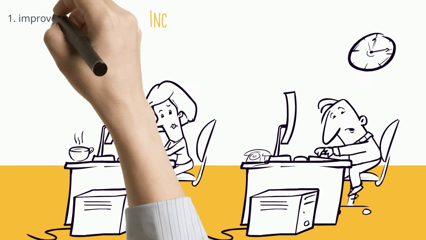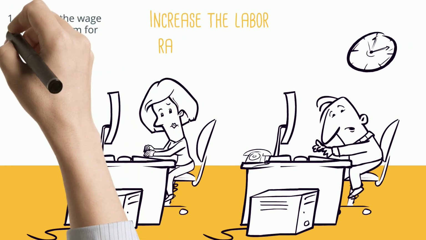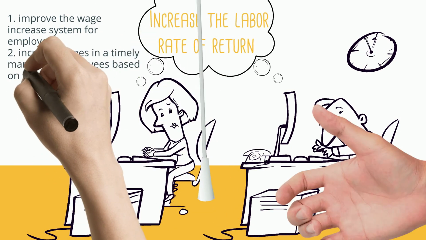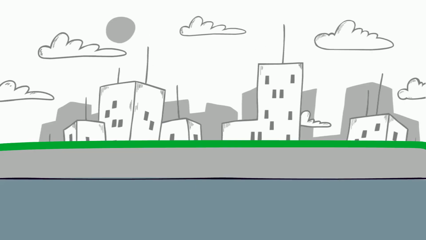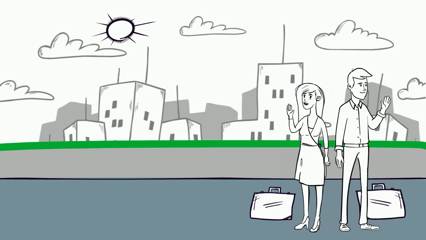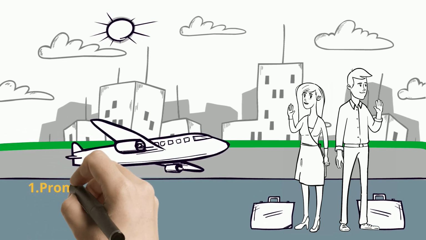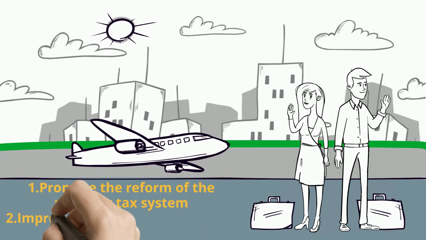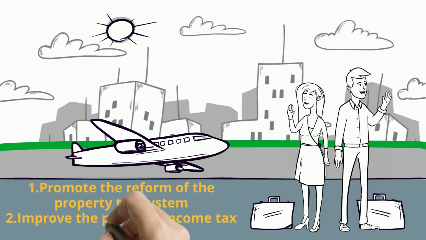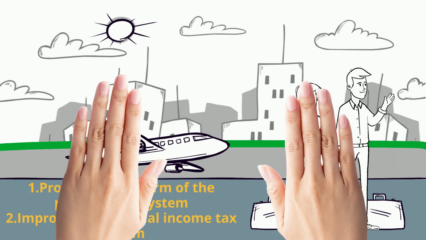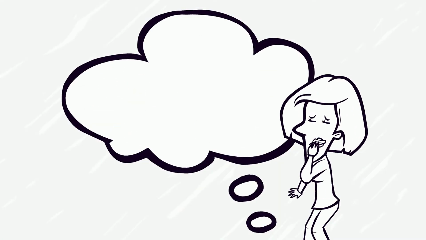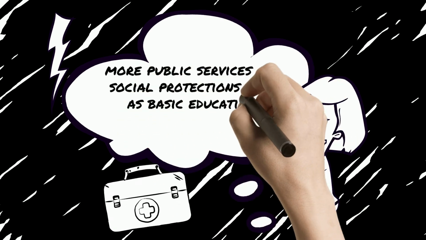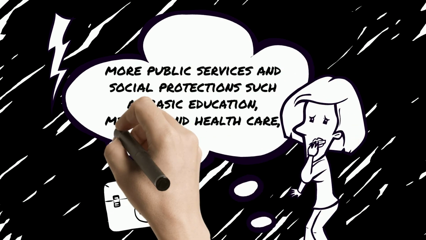It is important to improve the wage promotion system for employees and increase wages in a timely manner based on price level. For social justice, it is necessary to levy real estate tax and inheritance tax. The personal income tax system should be improved by increasing deductions for raising children, supporting the elderly, and housing loans, etc. Government should focus more on public services and social protections such as basic education, medical and health care, and social assistance.